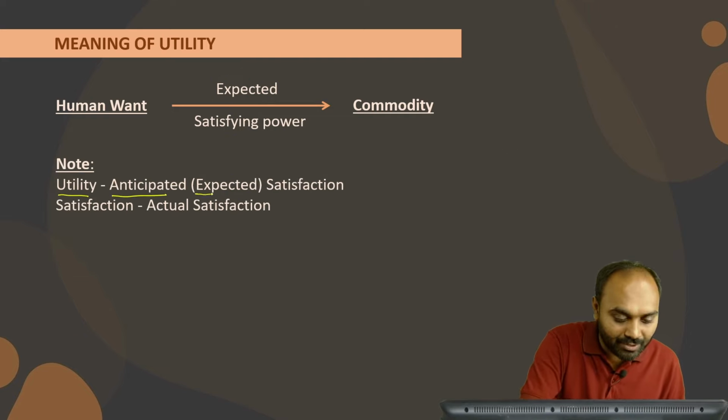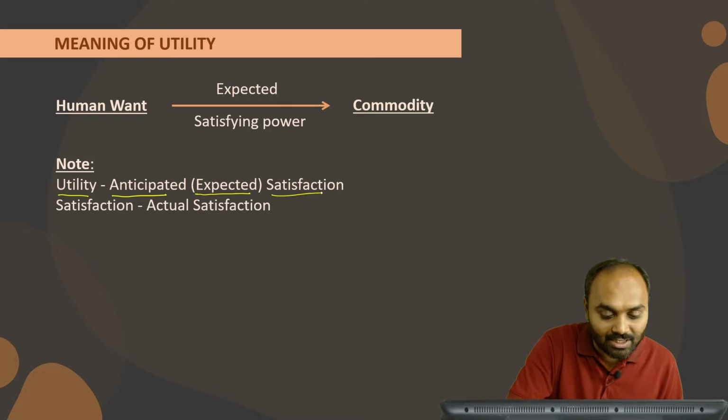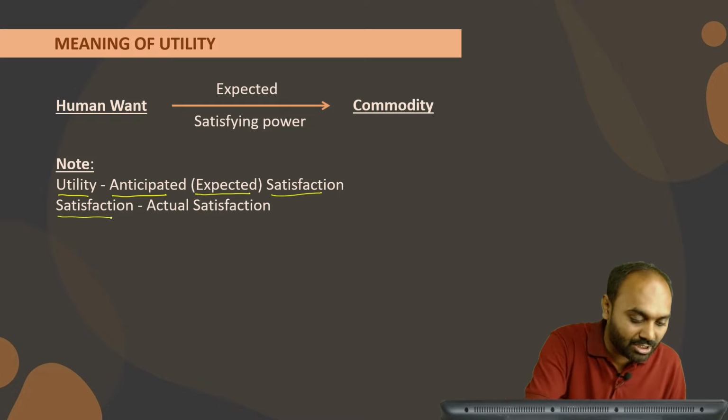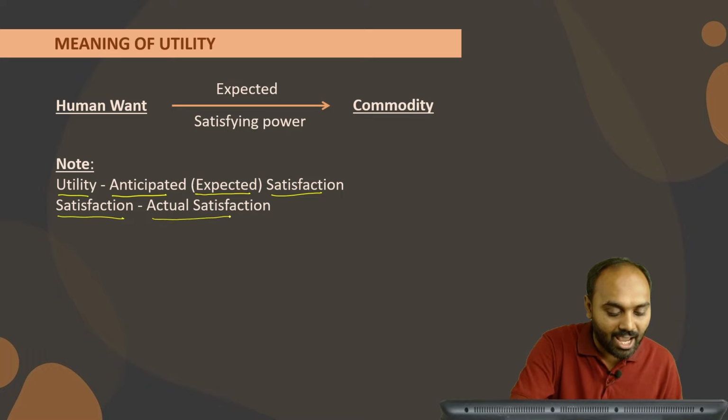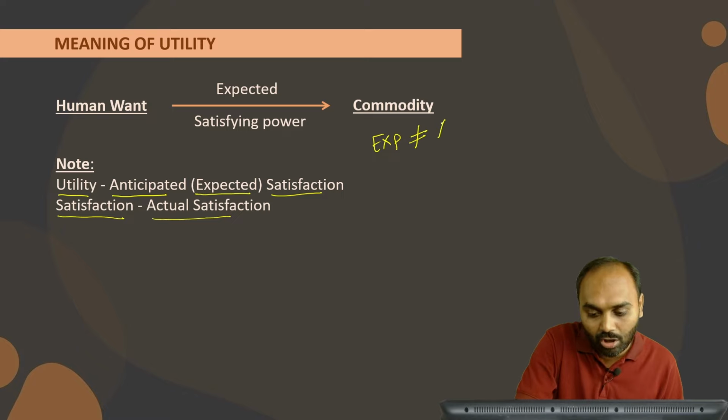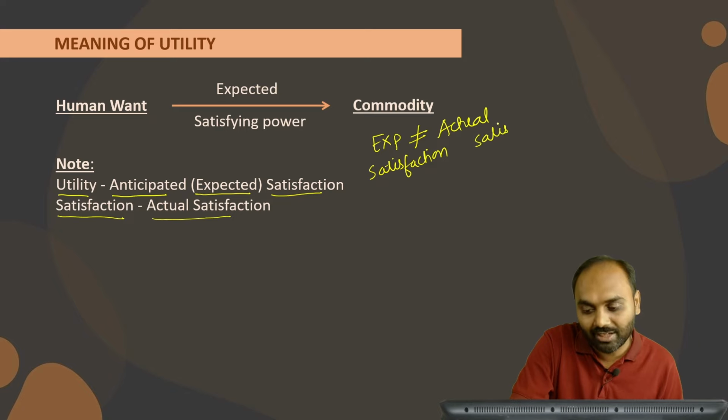When we say anticipated, it means it is an expected satisfaction. And when we say the word satisfaction, we are discussing the actual. And actual satisfaction and expected satisfaction are not the same. There is a possibility where expected satisfaction is not equal to actual satisfaction.